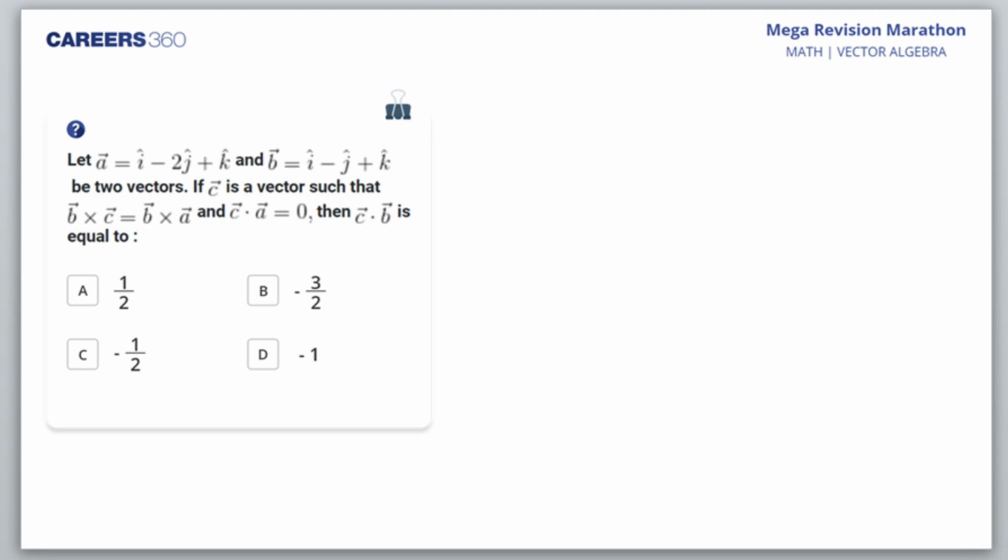Let A is equal to I minus 2j plus k and B is I minus j plus k be two vectors. If C is a vector such that B cross C is equal to B cross A and C dot A is 0, then C dot B is equal to.